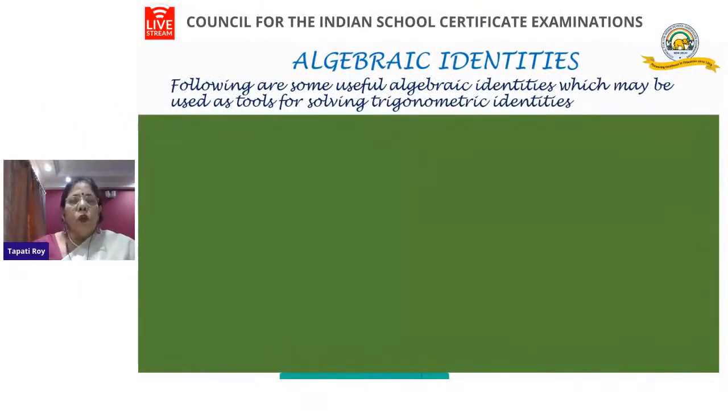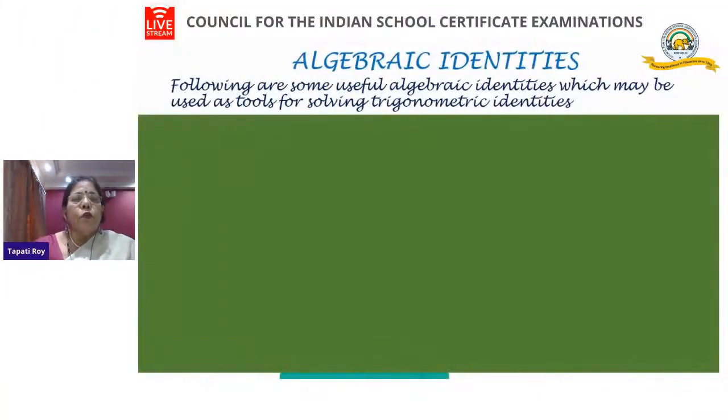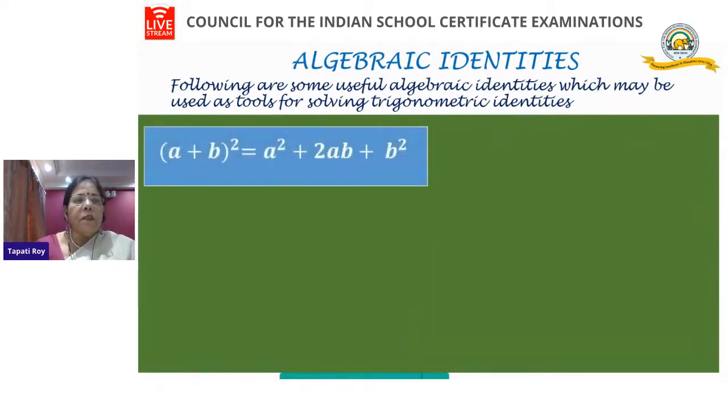Now, before we go on to the identities, you have done some algebraic identities in earlier classes, and you will understand the importance of this. Following are some of the useful algebraic identities which may be used as tools for solving trigonometric identities. To do some work, we need some tools. So these algebraic identities are a big tool for our trigonometric identities. Let us just brush up these identities.